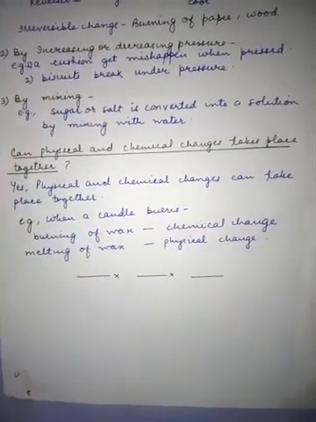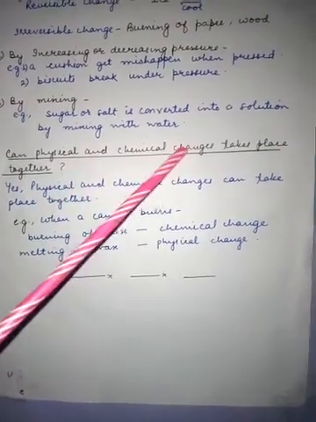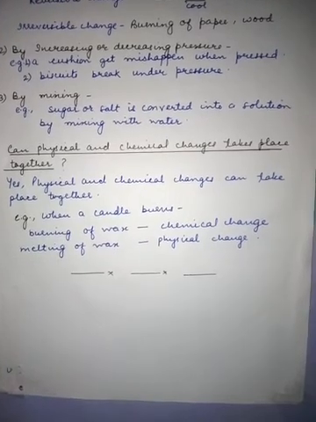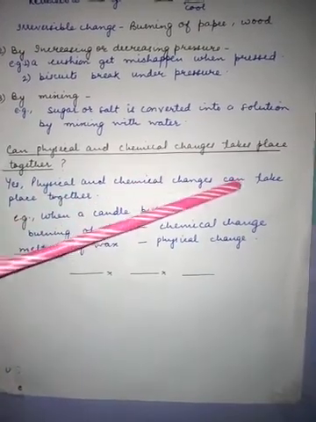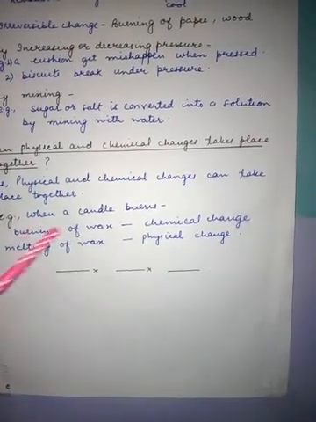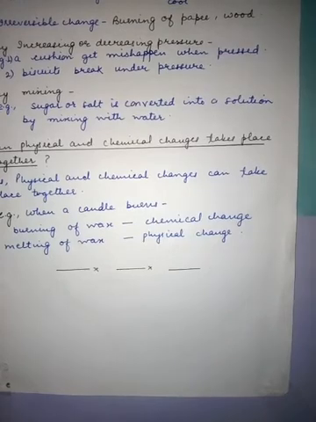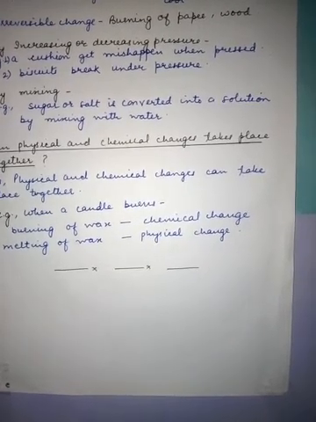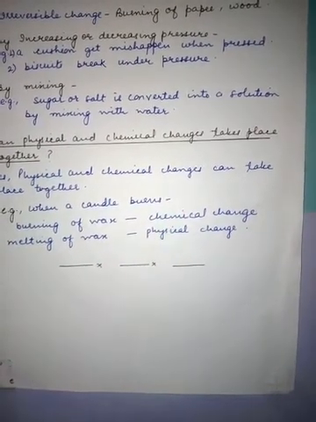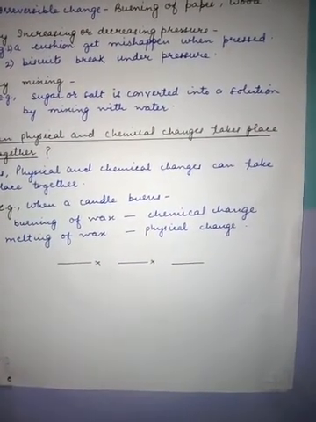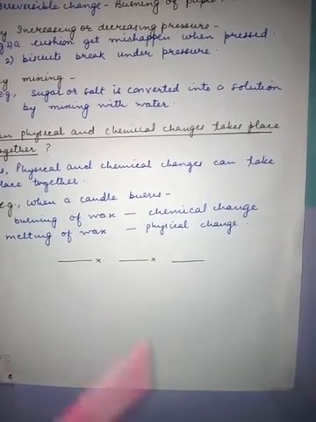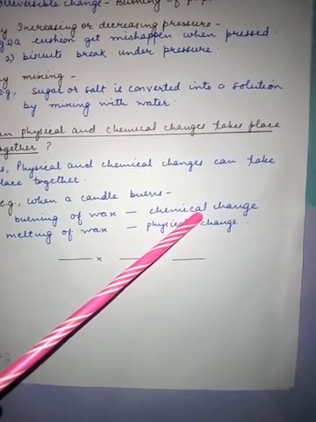Now one question arises: can physical and chemical changes take place together? Yes, in some cases, physical and chemical changes can take place together. What is the example? When a candle burns, burning of wax is a chemical change, because wax is getting burned and you will not get that amount of wax back.